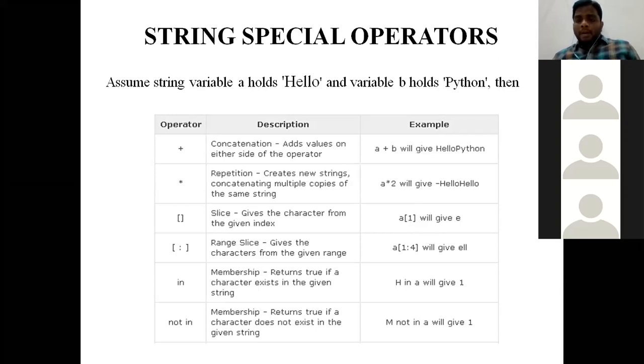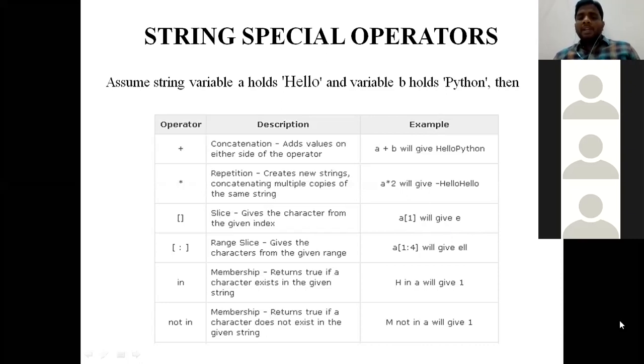So now the meaning of this particular statement is, I am asking what is the value at index 1 in the variable a. The value at index 1 in variable a is e. Why? Because h holds index value 0 and e holds the index value 1. Suppose if I ask the system a of 2, the value we get is l. a of 3 is again l. a of 4 is o. Clear? This is the slice function.